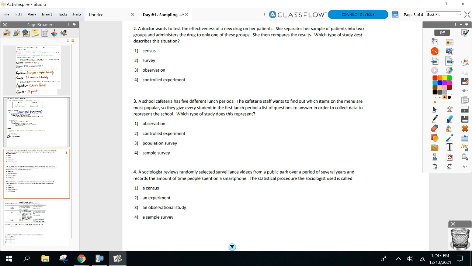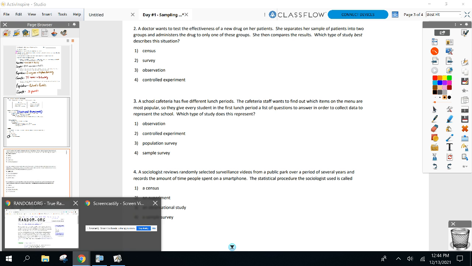Guys, a school cafeteria has 5 different locations. The cafeteria staff needs to find out which item on the menu is popular. So they give every student in the first lunch period a list of questions to answer in order to collect it. It's the first lunch period. So that's just like a representative group of what? Yeah. So why is that population?